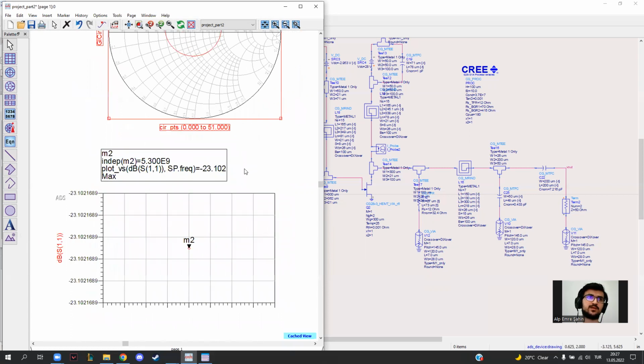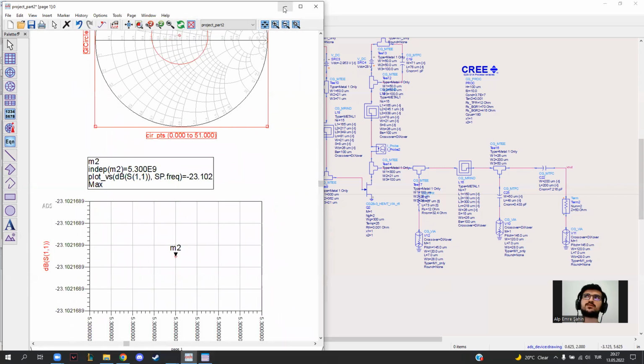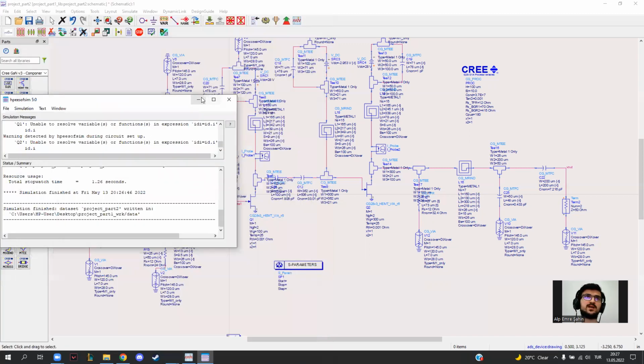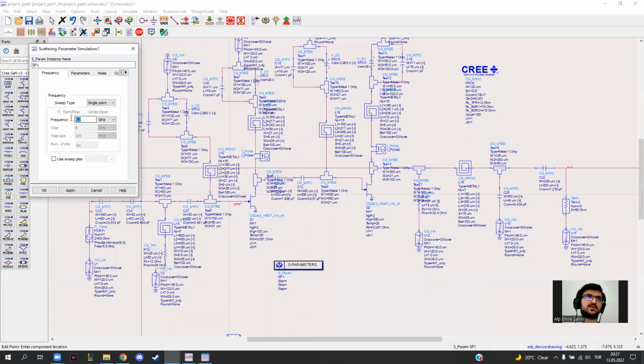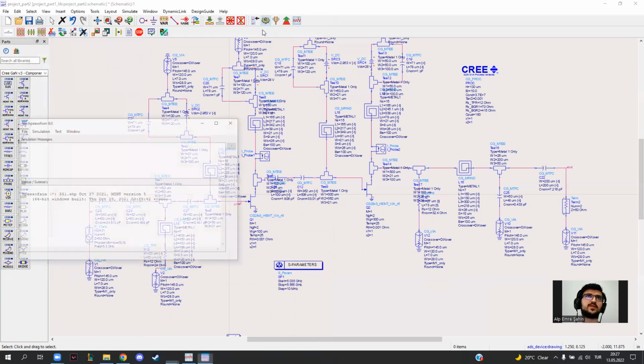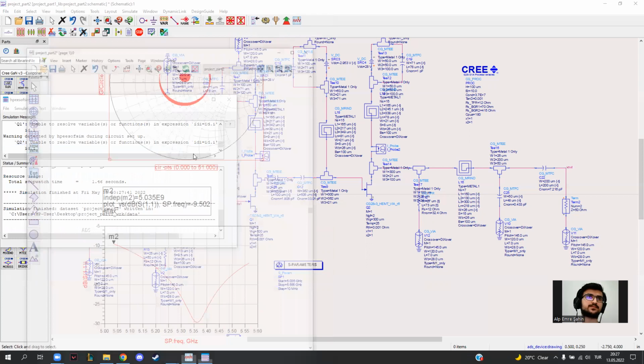After that, I will look at the S11, S22, and S21, which are input return loss, output return loss, and gain. Let me run my simulation again with different frequencies, from 5.035 to 5.565 gigahertz, which is my operating frequency range.